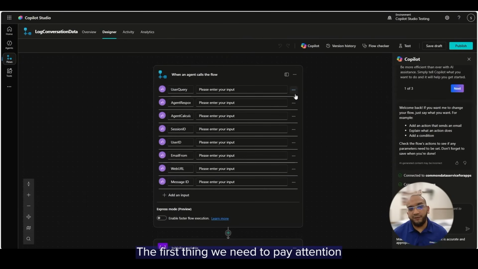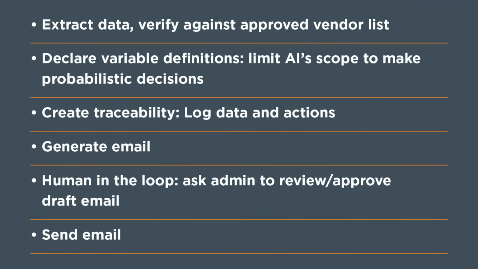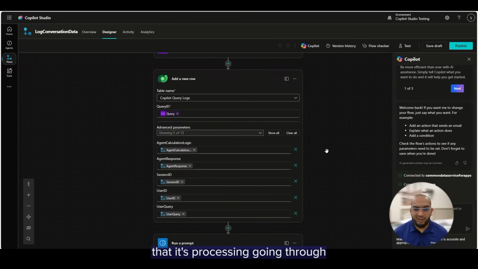As we go into it, the first thing we need to pay attention to for a successful agentic deployment is that we have to have good logging, because it cannot be a black box, not being able to trace what the agent is doing. So we have to make sure that all the data it's processing, going through the steps, is logged. So that's check one. When this is logged, we already have the information with the original email. This was for a vendor invoice, and we figured out who it was for and verified it.